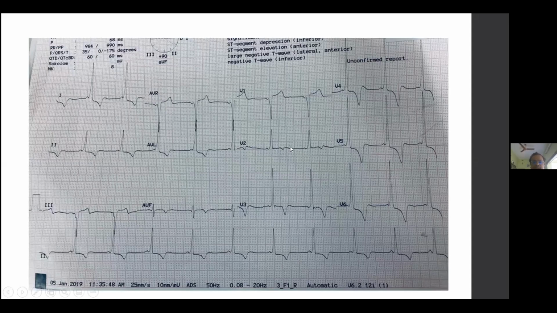This QRS is usually a result of fusion, meaning something is coming through the AV node and something through the accessory pathway, so the contribution of both is there in this QRS. The initial part indicates the contribution of the pathway. It causes slurring because the pathway inserts into the myocardium, not into a fascicle or conducting system. This slurred part helps us determine where the pathway is inserted into the myocardium.